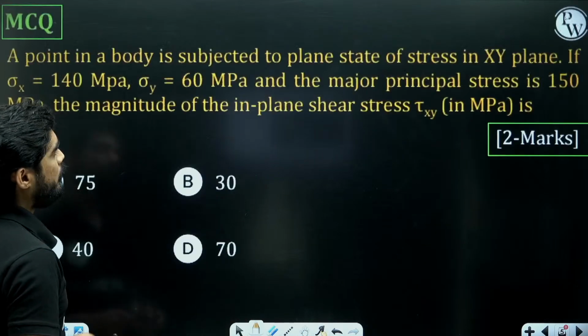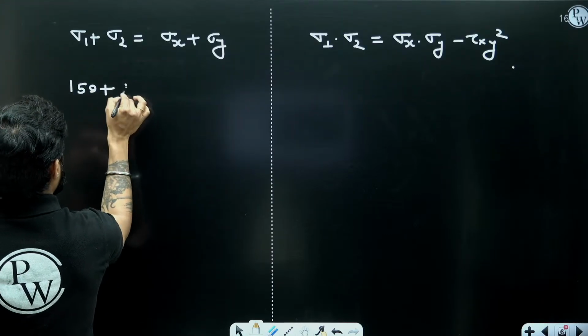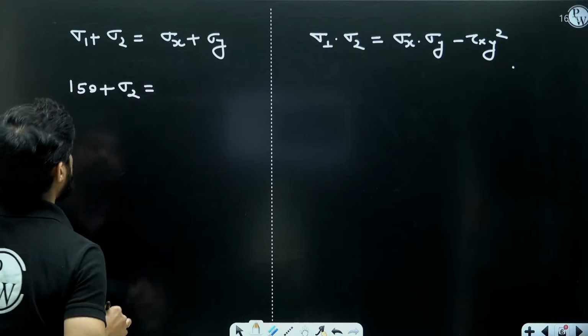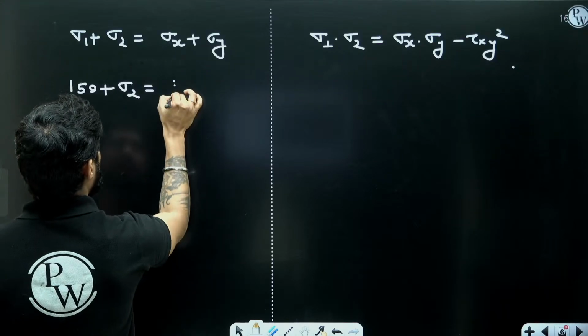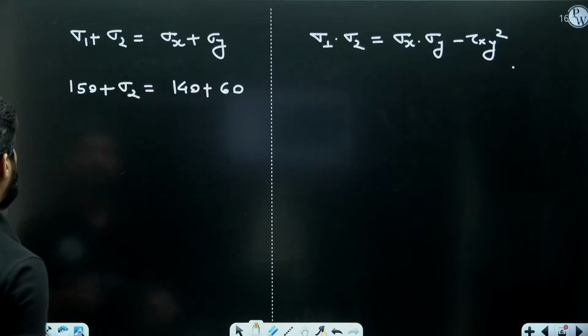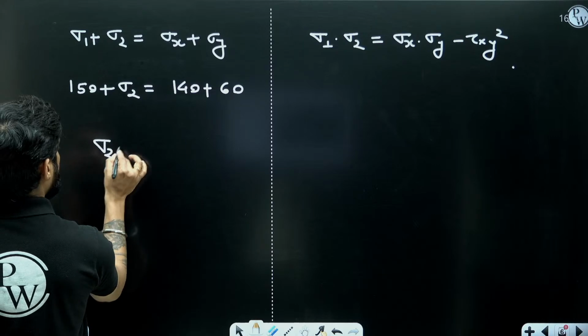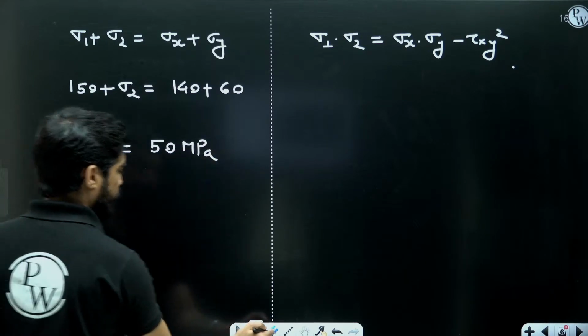Now, the major principal stress is 150 megapascal, and you have sigma x and sigma y. What is sigma x? 140. What is sigma y? 60, right? So what will be the value of sigma 2 from this? It will be 50 megapascal.